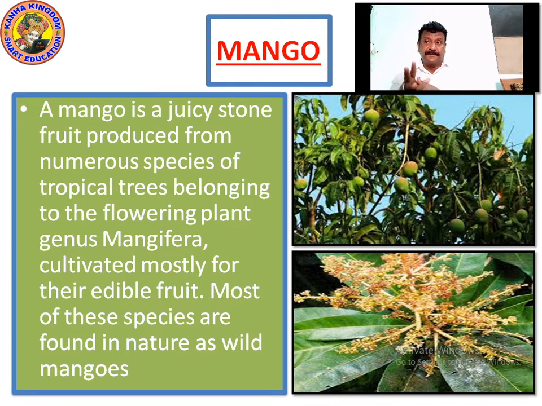It's an edible fruit. Mangifera, it's called Mangifera. Cultivated mostly for the edible fruit. It can be consumed directly, or raw you cut it and make pickle of it. The species are found in nature as wild mangoes. Please write this down so that we can go ahead to look at more of the flowering plants as well as fruits.